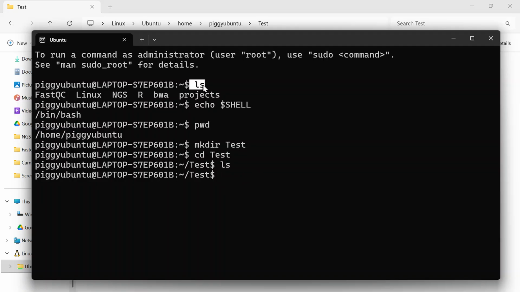Earlier, when we wrote the command ls and clicked on enter, we saw all the folders inside my Piggy Ubuntu directory. Now inside the test folder there is nothing, so that is why the output is empty. Today we learned about the Linux foundations and the Linux file system.